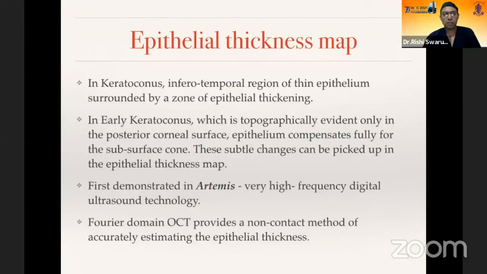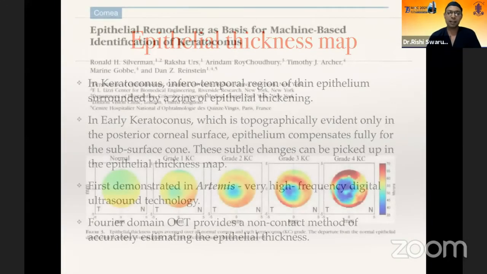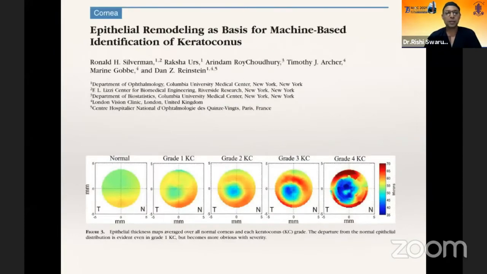So the earliest demonstration of this was with high frequency ultrasound. Dr. Dan Reinstein's group had shown this in very beautiful studies. And later this was applied in the Fourier domain OCTs once we had this technology. And that's when it became more widespread because it was clinically available. So these are some of the initial papers from Dr. Dan Reinstein's group showing very clearly in different grades of keratoconus how you have this focal thinning at the area of the ectasia surrounded by this donut of thickening.